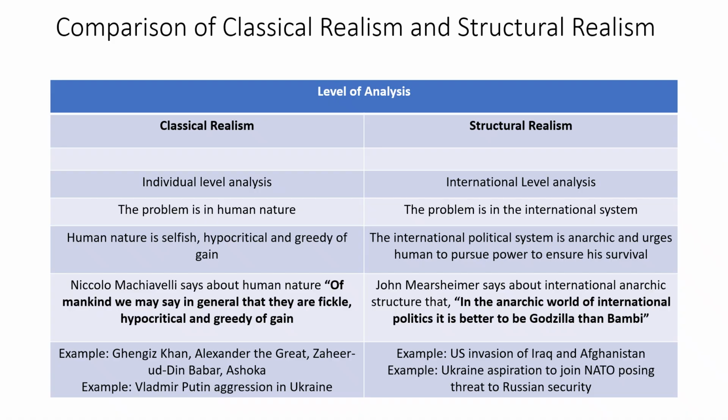John Mearsheimer has a very interesting quote. He says that in the anarchic world of international politics, it is better to be Godzilla than Bambi. John Mearsheimer is an offensive structural realist, and he opines that the international system is anarchic. There is no supra-sovereign authority. No one would come to save a nation if the nation gets attacked, right? So, to neutralize the threat to survival, states must maximize their power.